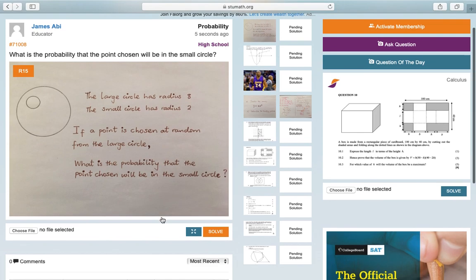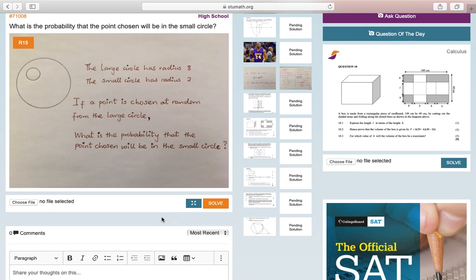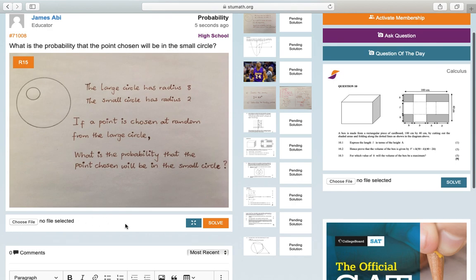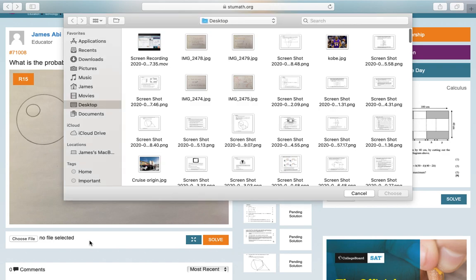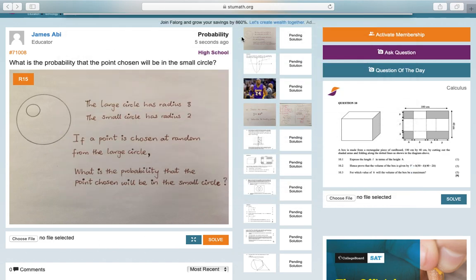Pretty simple. Now, let's move on to how you can provide a solution. I already have a solution to this question, and I'm going to show you guys how you can actually provide a solution. You just look at the bar underneath the question. You have to choose the file. All the questions and solutions will be provided as an image. So to ask a question or provide a solution, you take a picture of your question or a screenshot and you upload it on the platform. I'm going to upload the picture of my solution, which is right here.